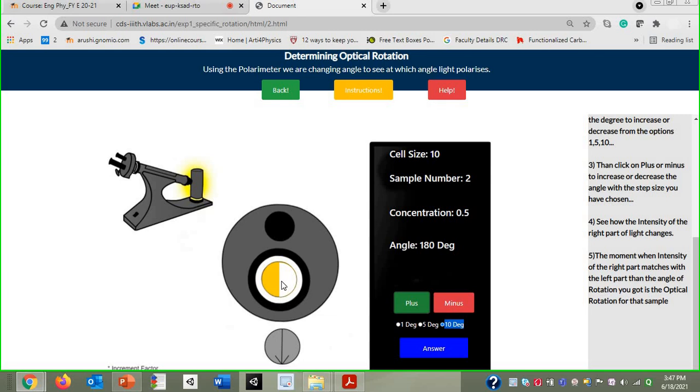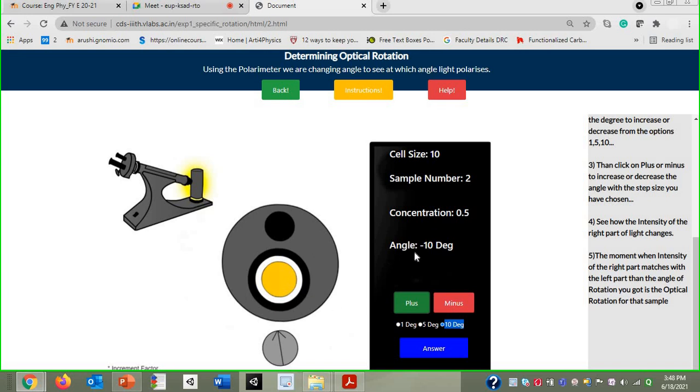First arrange this state where half portion is dark, then you have to click on the plus knob. Now you will see whatever is the white portion has some amount of color right now. If you press this button again and again, you will see that the white portion becomes colored, and there will be one particular stage where you will see the complete intensity over the entire circle. Now you can't discriminate where is the darker portion and where is the brighter portion. Both the parts of that circle are having equal intensity now.